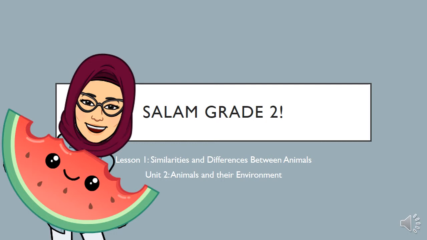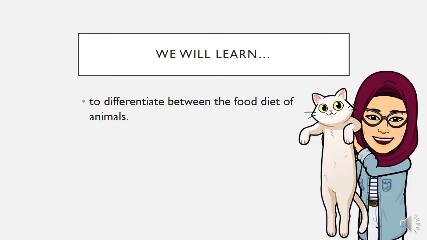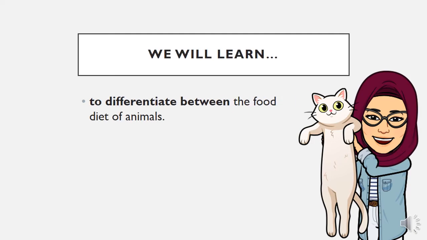It's Miss Saja. We're going to continue our lesson about similarities and differences between animals. Unit 2, animals and their environment. Today we will learn to differentiate between the food diet of animals.